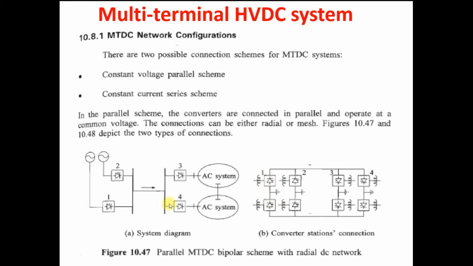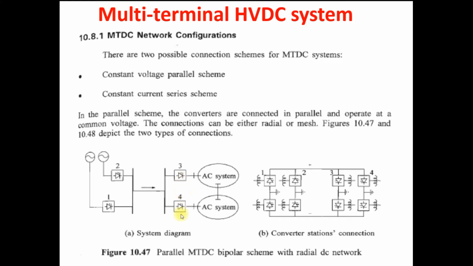Clear? Same way, converter 2 is also a rectifier that represents the two blocks, 6 pulse and 6 pulse, 12 pulse converters. So 1 and 2 are both rectifiers, and both are connected in parallel in the system. In the converter station diagram also, you can see that converter 1 and converter 2 are connected in parallel, and both act as rectifiers. This is the DC line, and 3 and 4 are the inverters.